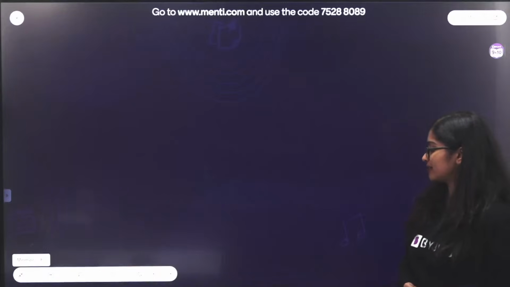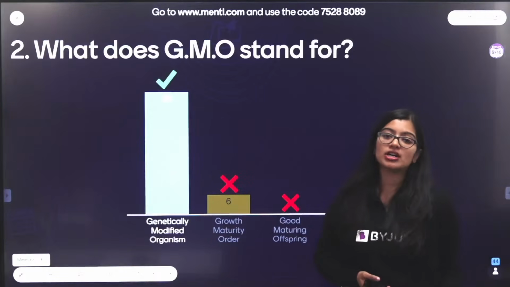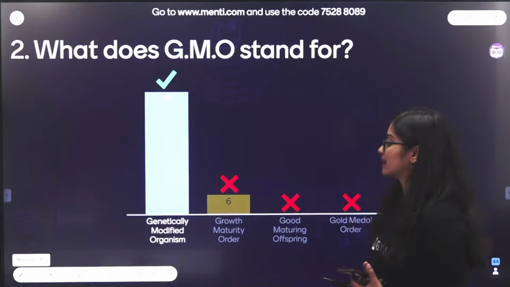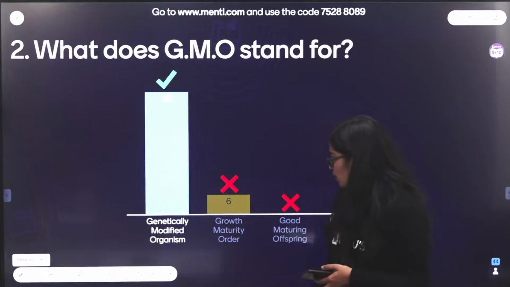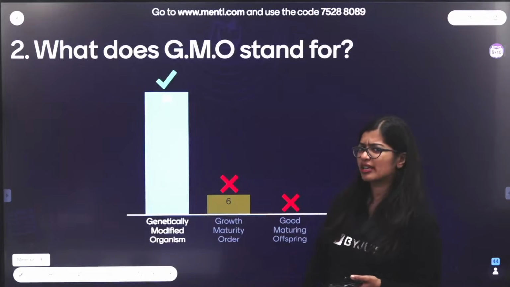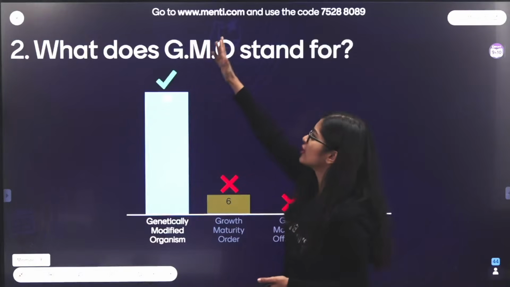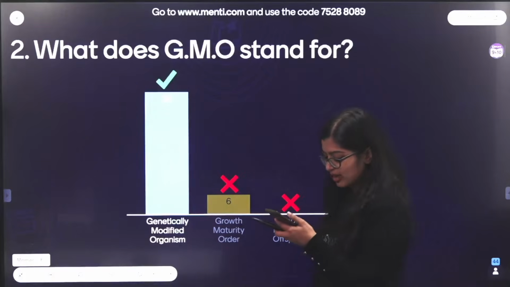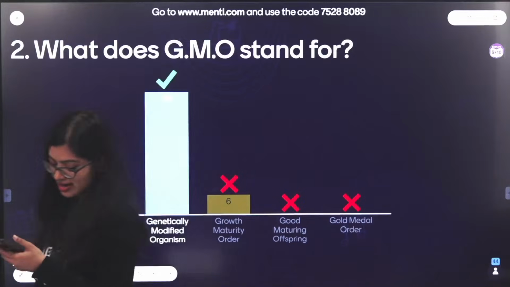Everyone has voted. Let's see. Very good, everybody. The correct answer is genetically modified organism. Who got confused with growth maturity order? What is growth maturity order? We're talking about GMO, genetic modification. If an O is there, it's organism. This is so easy. All right. Very good, everybody.